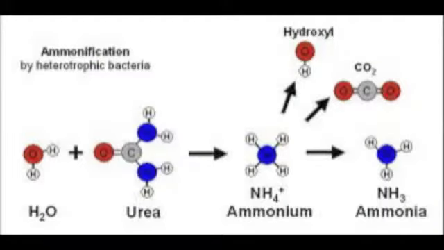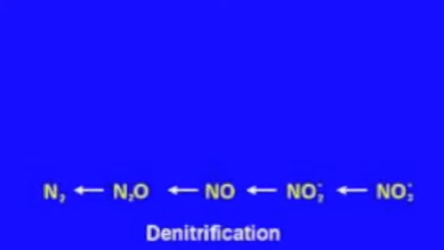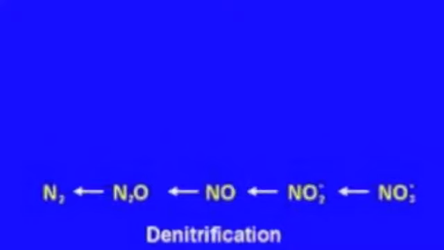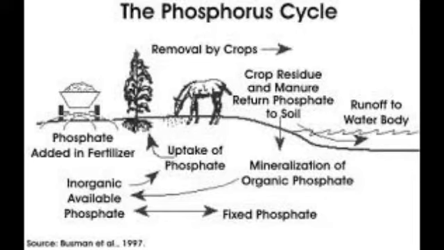In ammonification, decomposers in the soil and water break down biological nitrogen compounds into ammonium. Last is denitrification, where specialized bacteria convert nitrate into nitrous oxide and then eventually into nitrogen gas, which can then rise up into the atmosphere.